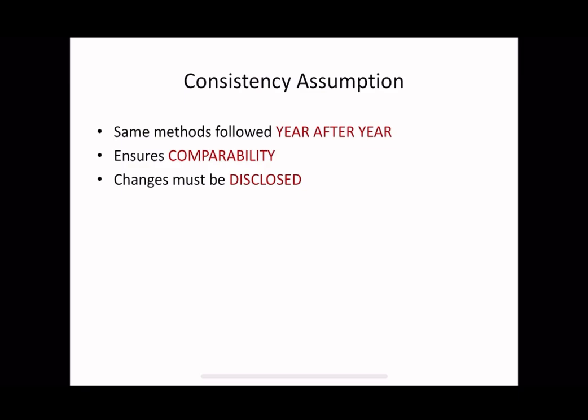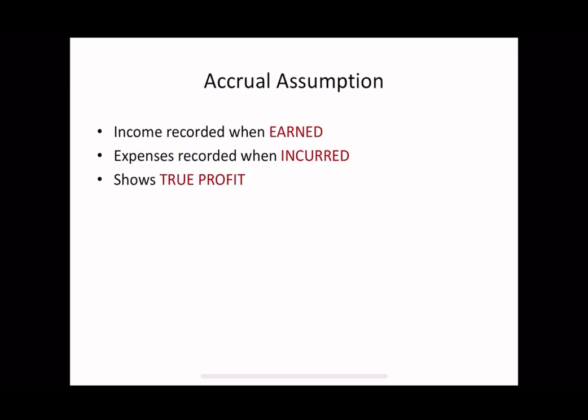The main purpose of consistency assumption is to ensure comparability. When the same methods are followed year after year, users can compare current performance with previous years. If a change in accounting method becomes necessary, the change must be clearly disclosed along with its impact on profit and financial position. This disclosure maintains transparency and trust in accounting information. And the third assumption, that is accrual assumption, is one of the most important concepts in accounting.